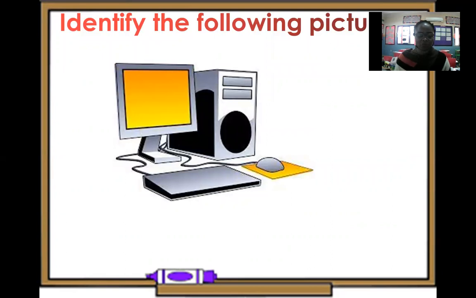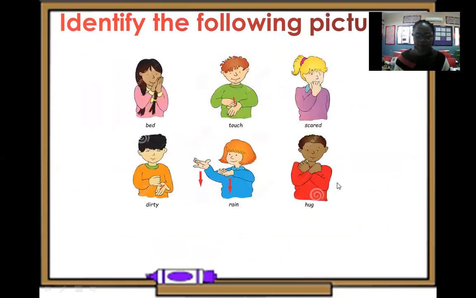Now, you remember last week, the last time we talked about communication. We are still continuing our topic, communication. Okay, so let's start. Identify the picture. What is this picture? Very good. It's a computer, and this is also a means of communication. We use the computer also to communicate.